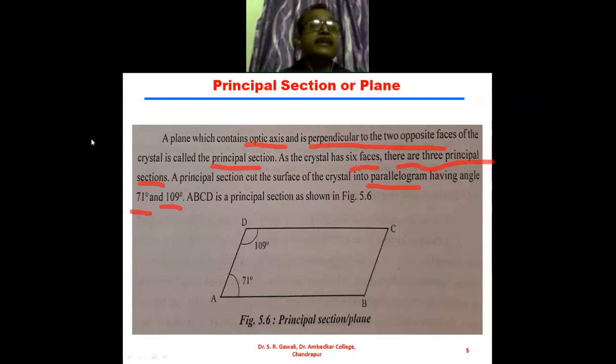This definition is required for explaining the Nicol prism. Sometimes the definition of the principal section can be asked in the examination.